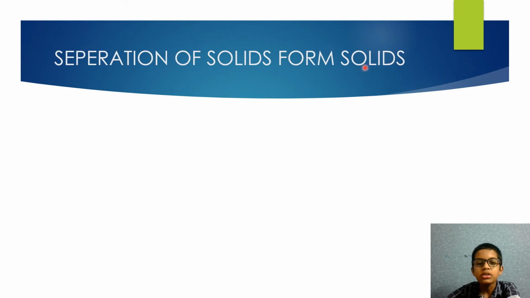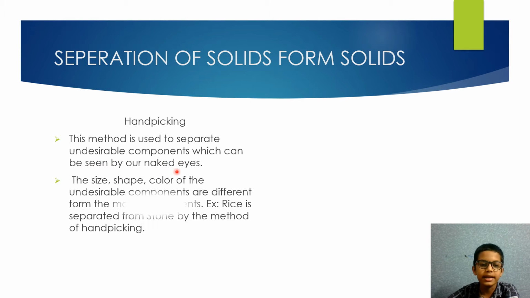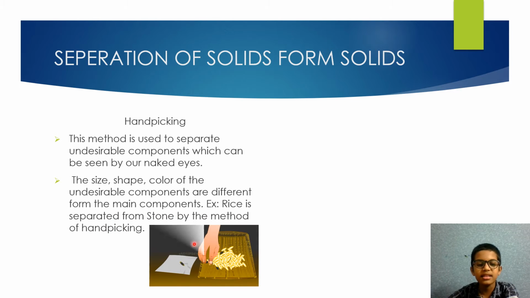Separation of solids from solids. Handpicking. This method is used to separate undesirable or harmful components which can be seen by the naked eye. The size, shape, color of the harmful components are different from the main components. Example, rice is separated from stone by the method of handpicking. Here is an image of that.